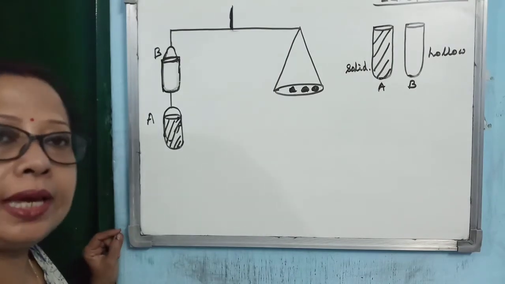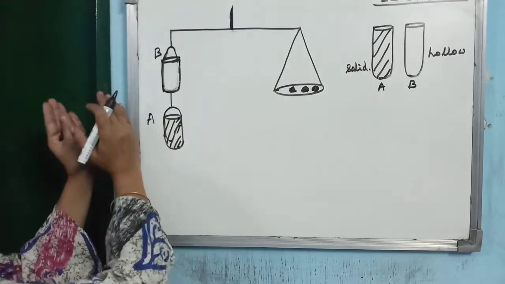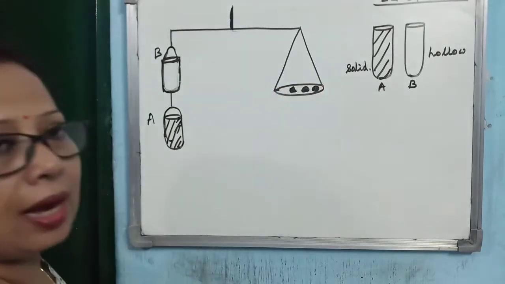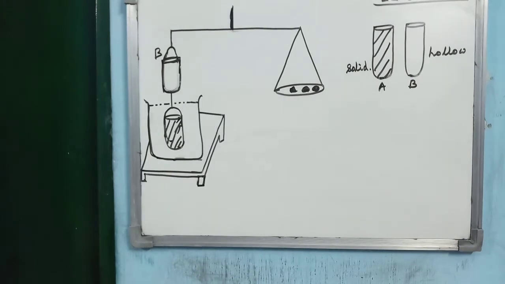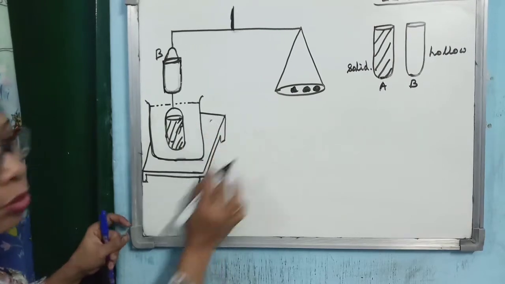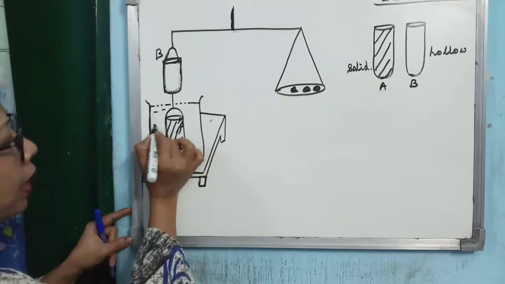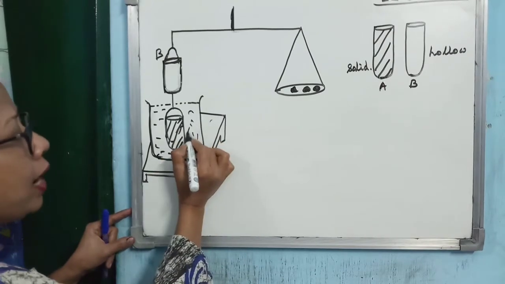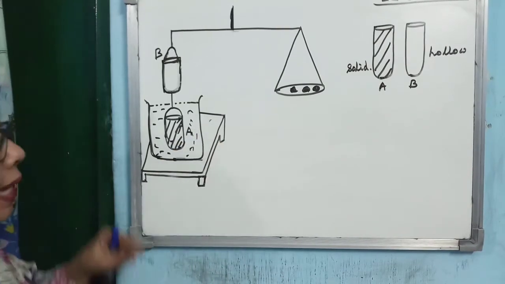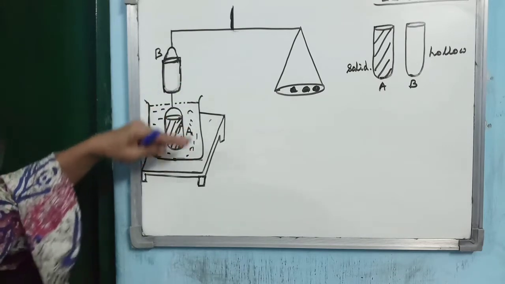So you can say weight on the left hand side is equal to weight on the right hand side. Next, you keep a stool, and over that you keep a beaker full of water, in such a way that A is fully submerged in it.